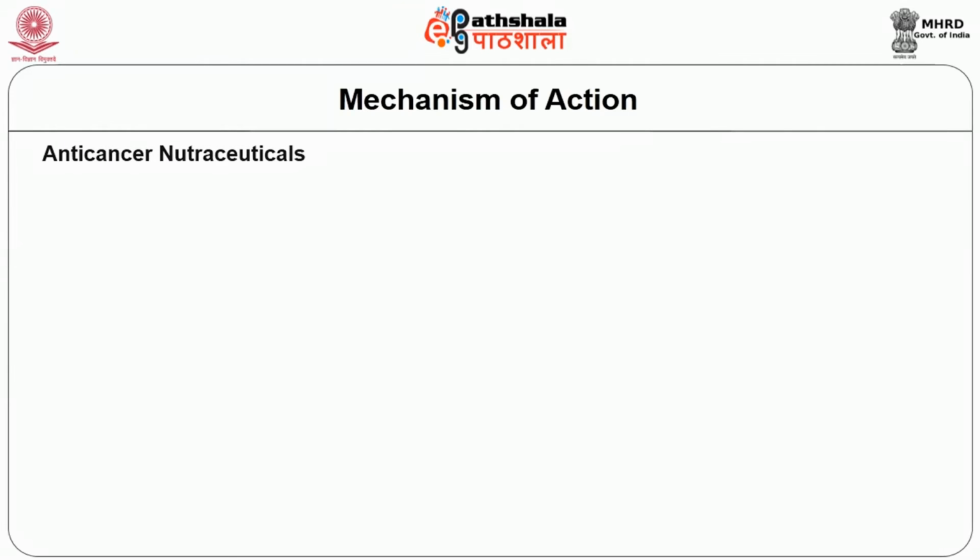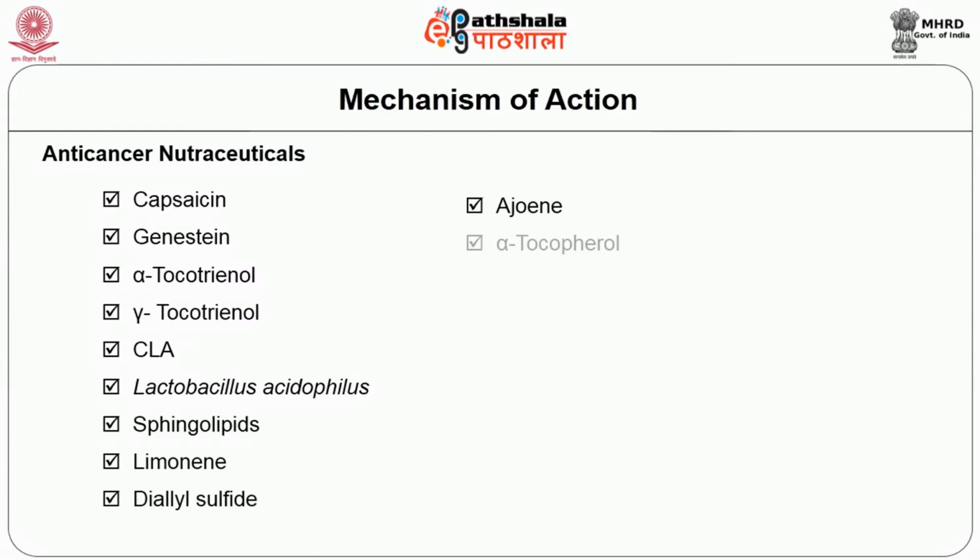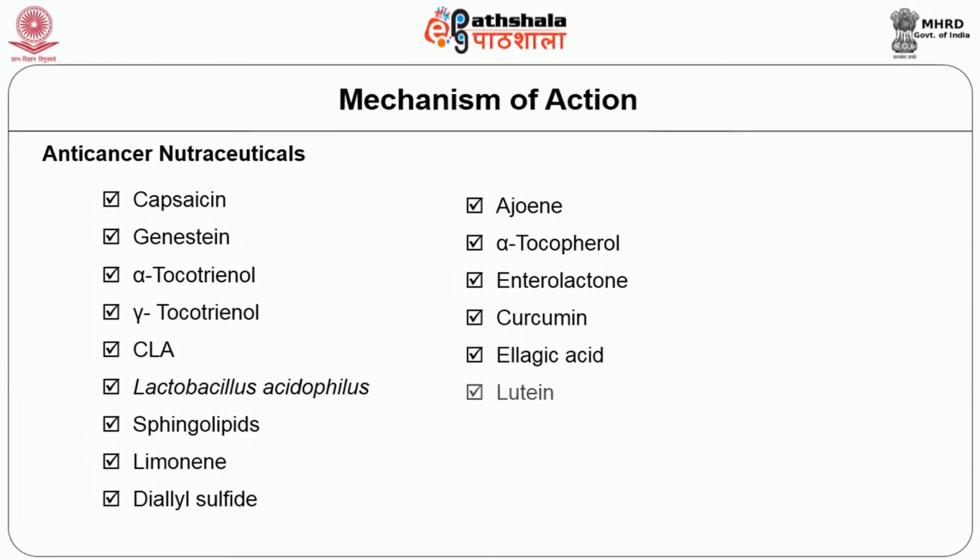Next, the nutraceuticals are classified based on action also. So, first one we will see some anti-cancer nutraceuticals. The nutraceuticals which have anti-cancer properties. Can you give me one example? Yes, alpha-tocotrienol is one example. Similarly, capsaicin, gamma-tocotrienol and genistein are also having anti-cancer properties.